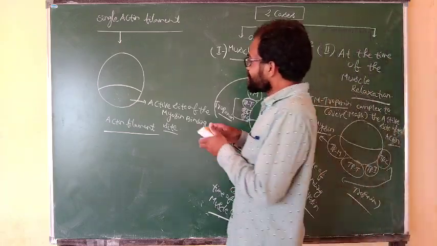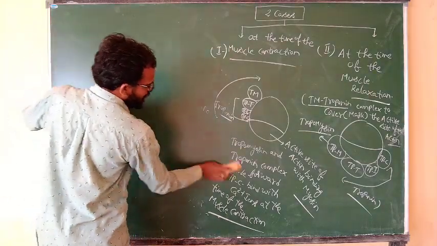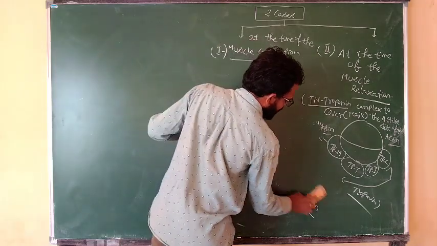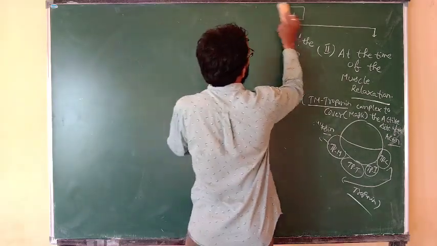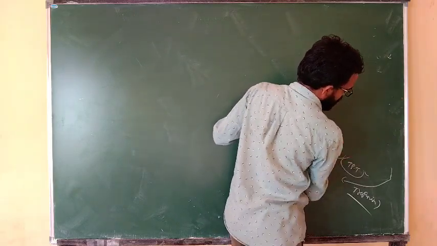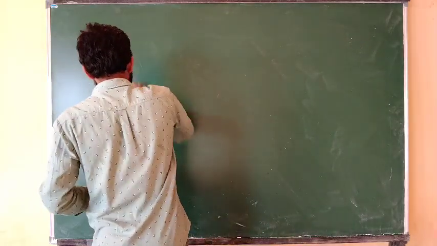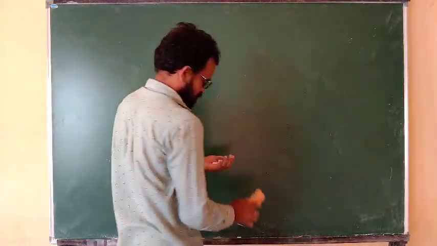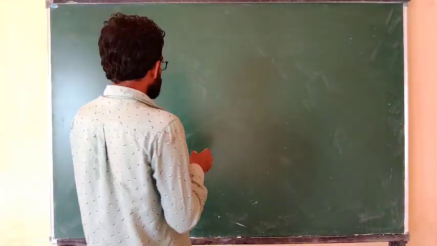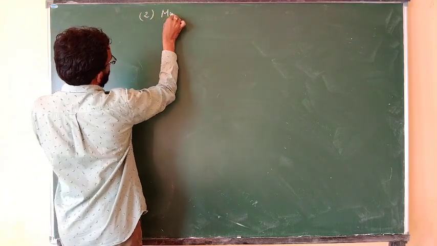And also the second protein is known as myosin. What is the second protein? Myosin. It is the thick filament. The second important protein is myosin.